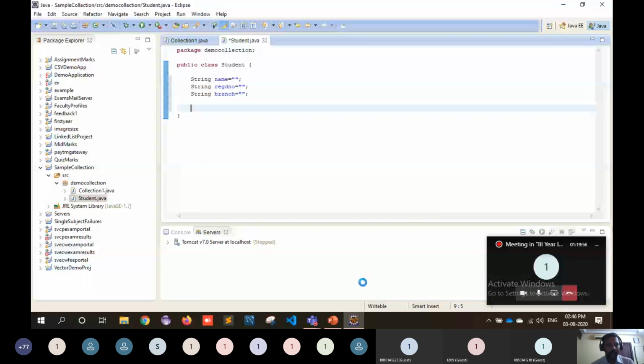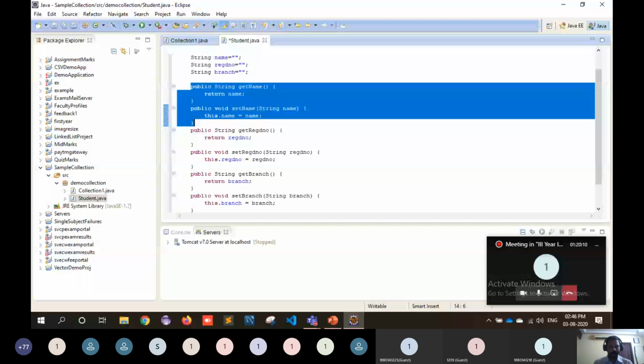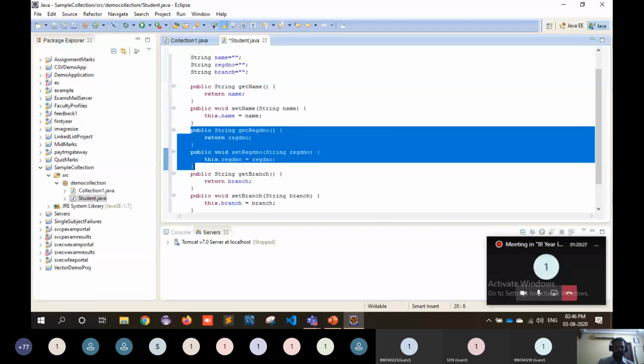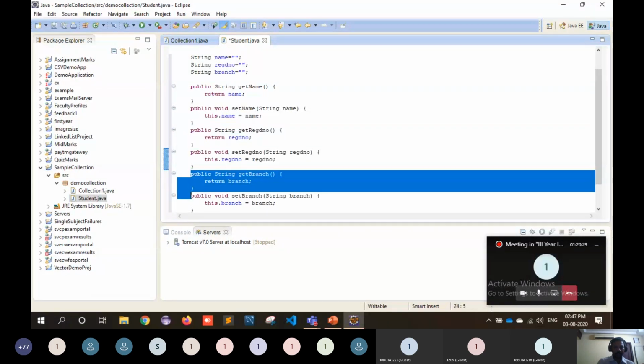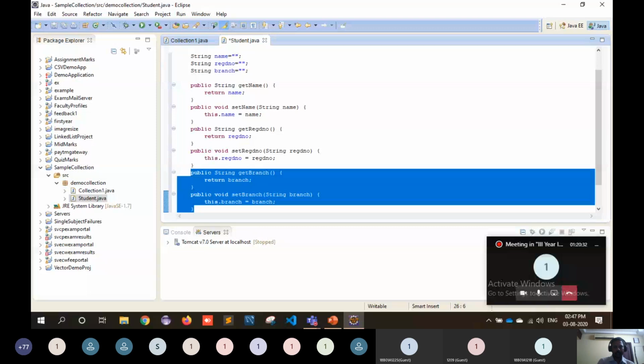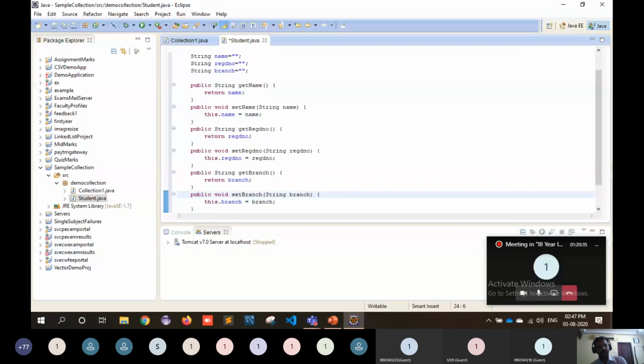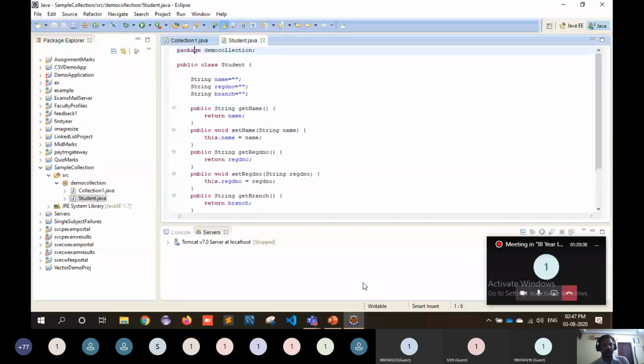It will generate a list of methods for each and every property. Getters and setters will be generated. Here, this is for the name property: getName, setName. getName is used to retrieve the name value from the student class. If we want to set the name value for the student class, then setName. And likewise for register number, to get and set the register number, and to get and set the branch. So we have methods like this. Just save this file here, Student.java.